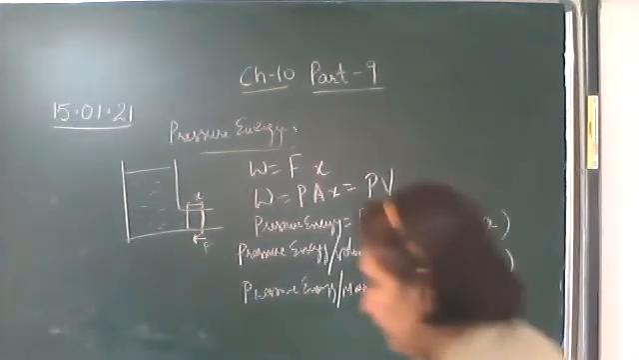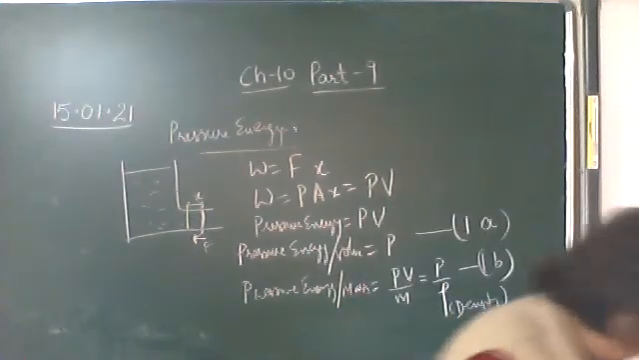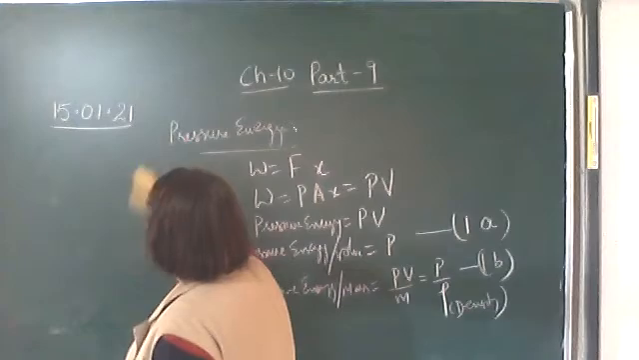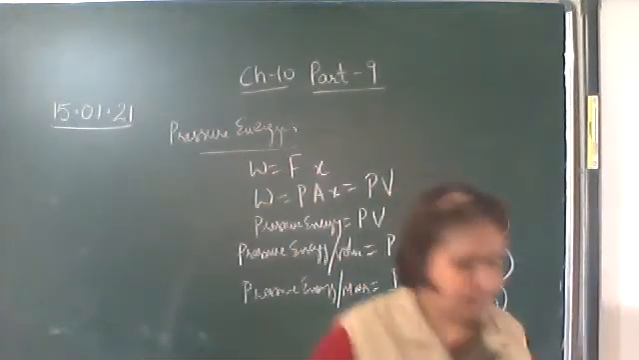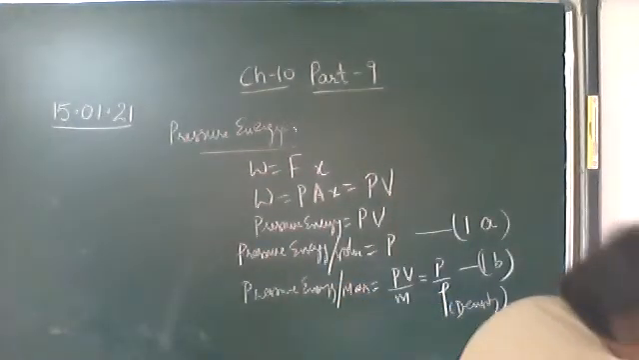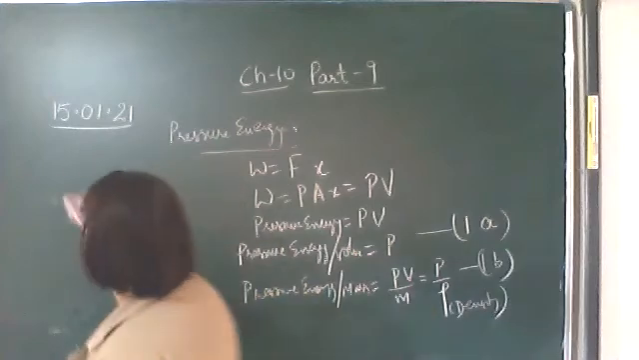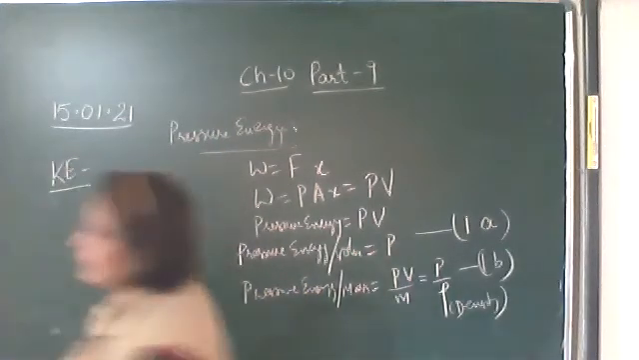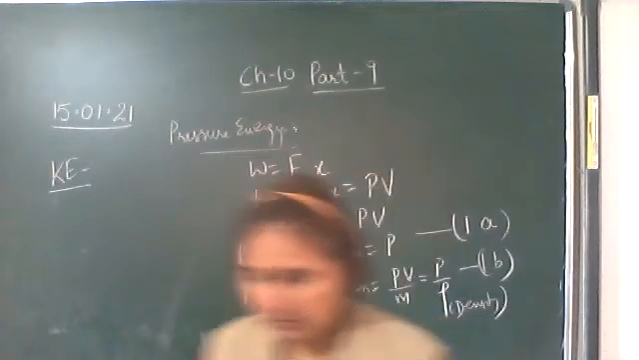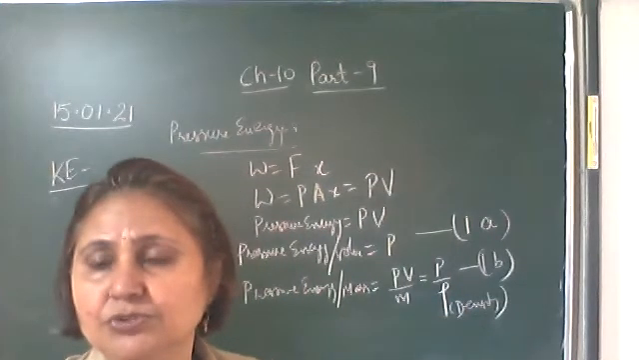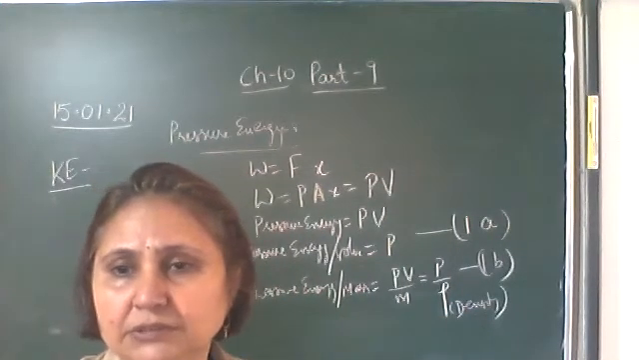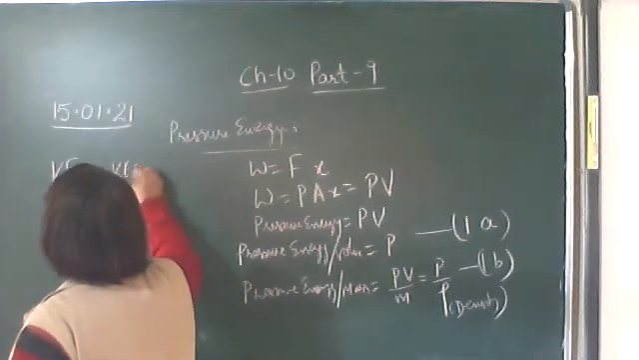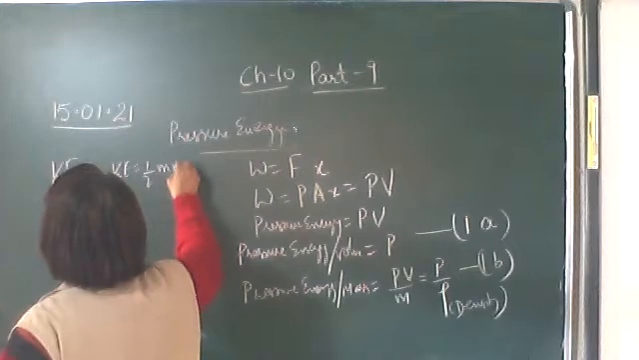The next type of energy possessed is kinetic energy. Kinetic energy is due to the motion of the liquid. As the liquid is moving, it possesses kinetic energy, where kinetic energy we know is equal to half m v square.